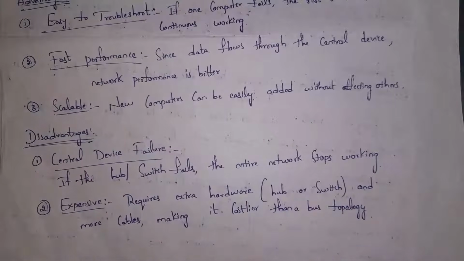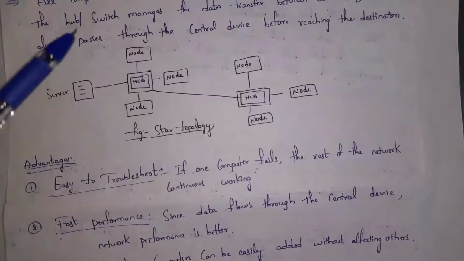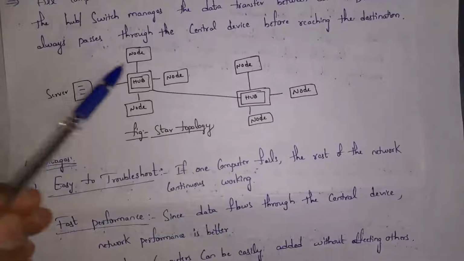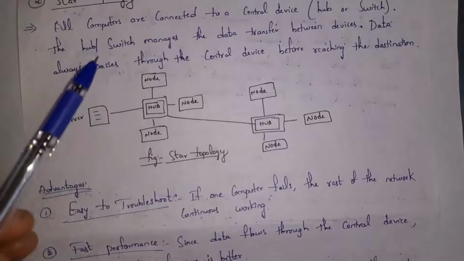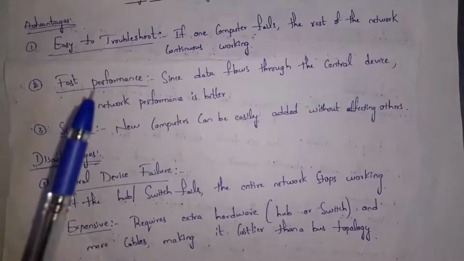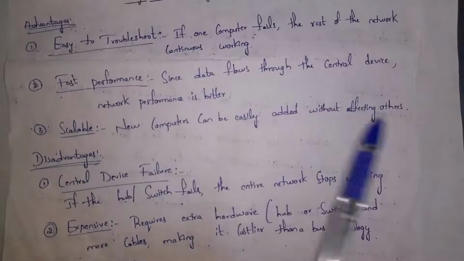And second advantage is fast performance. Guys, all computers are connected to switch or hub, so data will be transferred very fast. And next advantage is scalable. If you want to connect some other computers to this network, then simply you can connect to hub and use. Adding new computers will not affect other computers. So scalable means new computers can be easily added without affecting others.